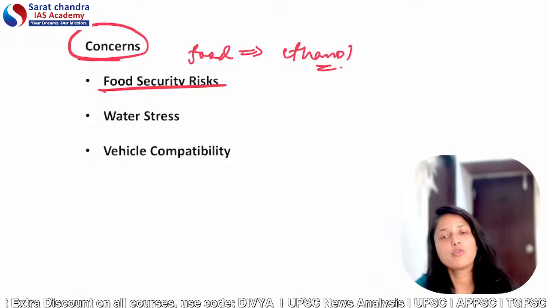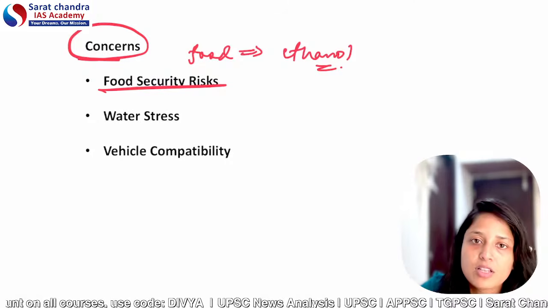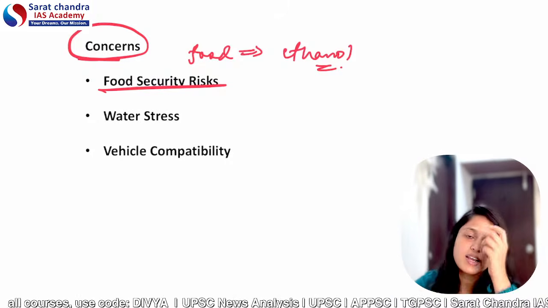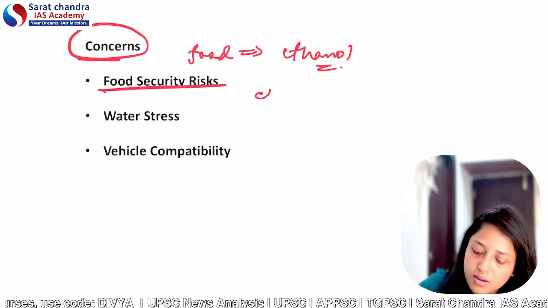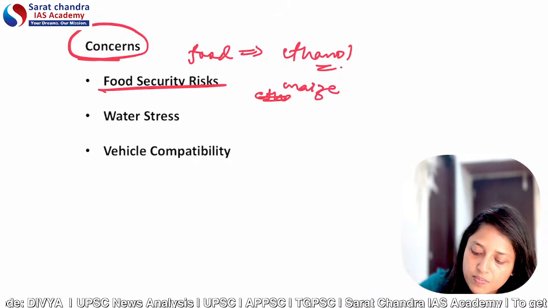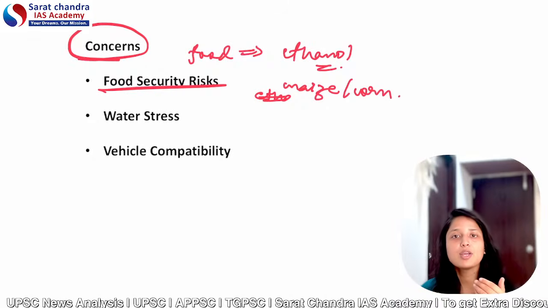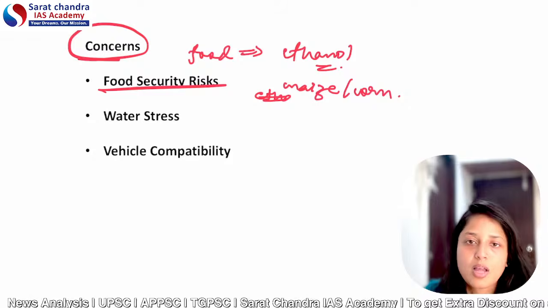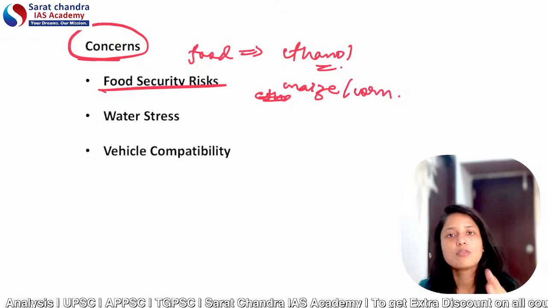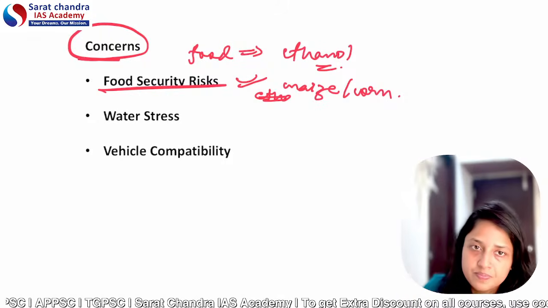And if more food is diverted for fuel production, then we will have food scarcity. A very good example is that at present India is facing scarcity of maize or corn, because maize and corn are generally used in the starch industry also, but since they are being diverted for the production of ethanol, we are facing food scarcity.